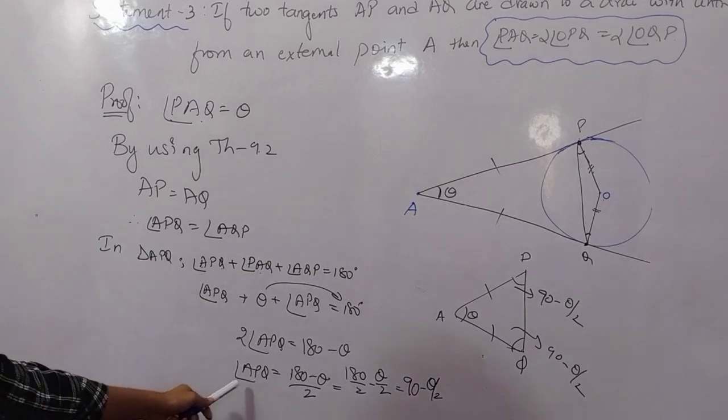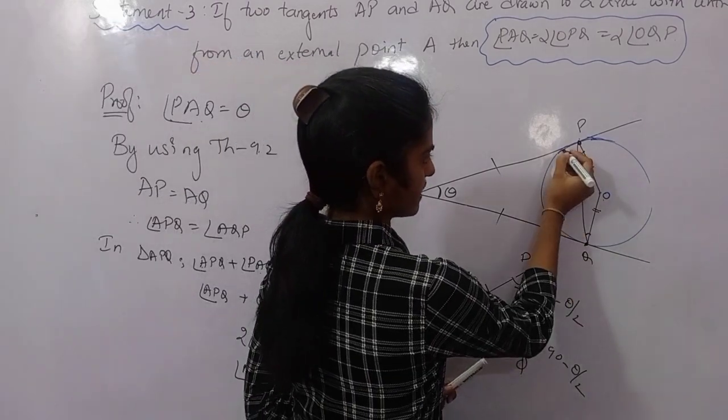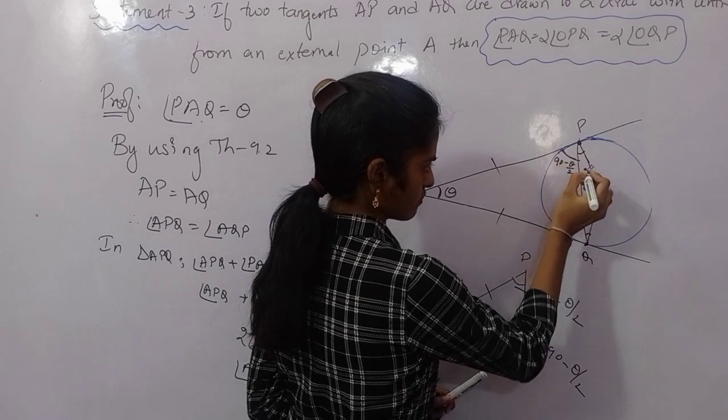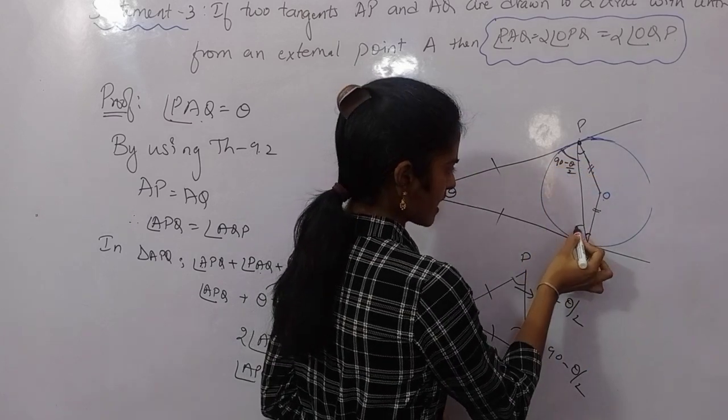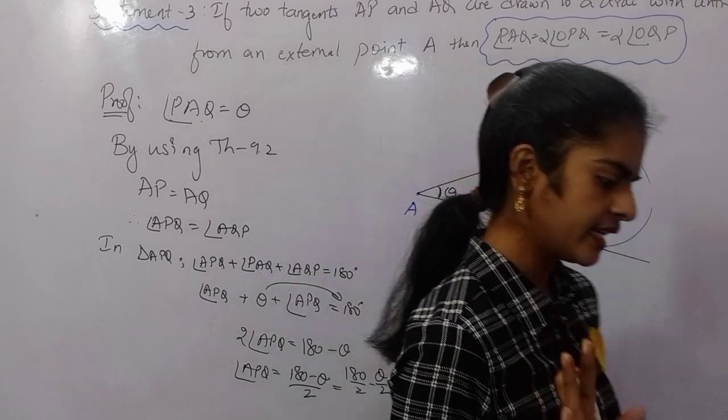Okay, so angle APQ is equal to 90 minus theta by 2, and this other angle is also 90 minus theta by 2. Clear?